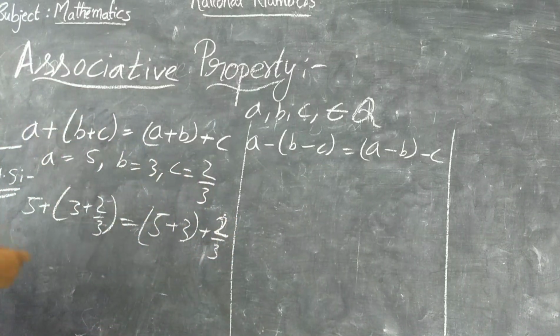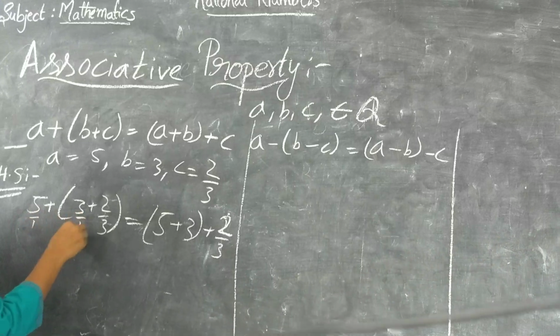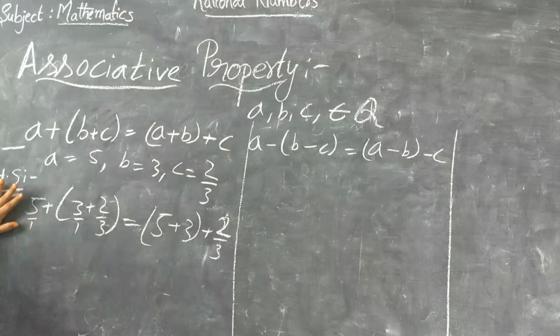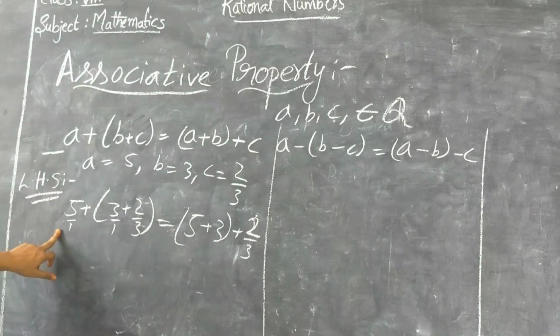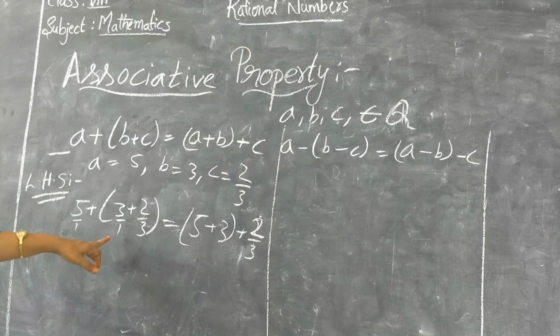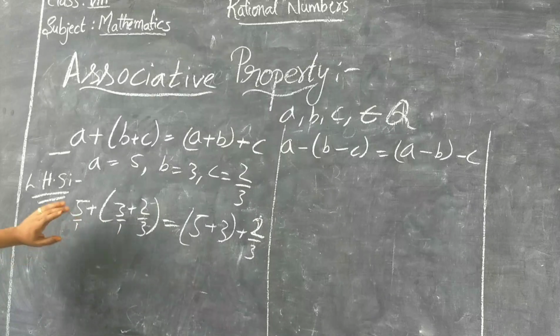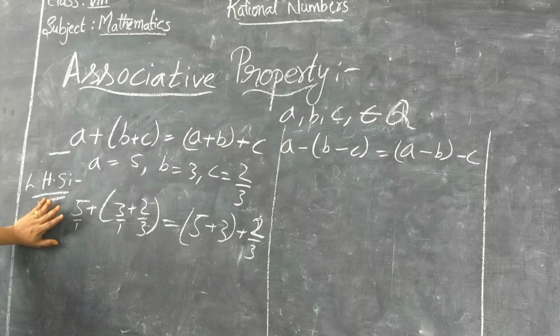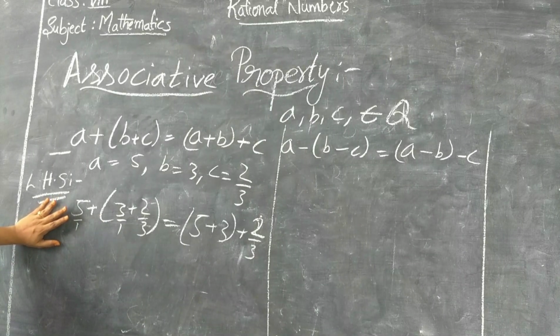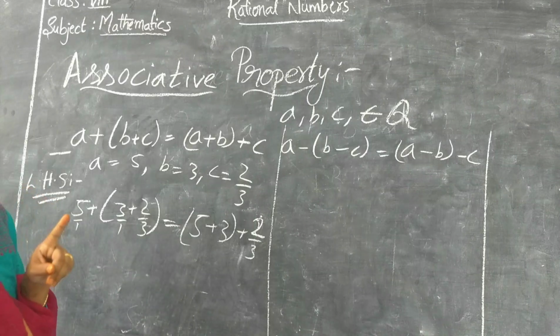Okay, let's check that. Taking LCM. So what did I tell you earlier? I have told you that in the denominator it should be 1. If nothing is there in the denominator, what should we consider? We should consider it as 1.